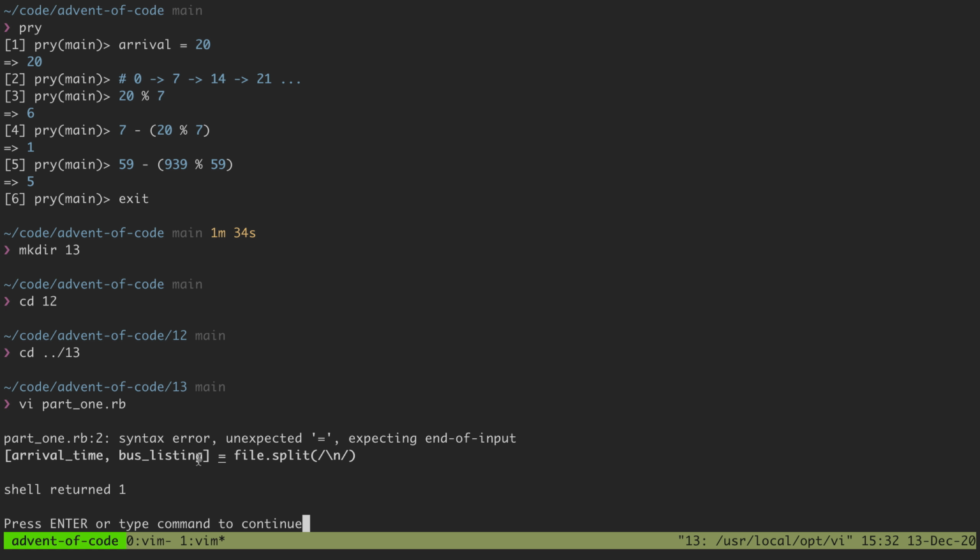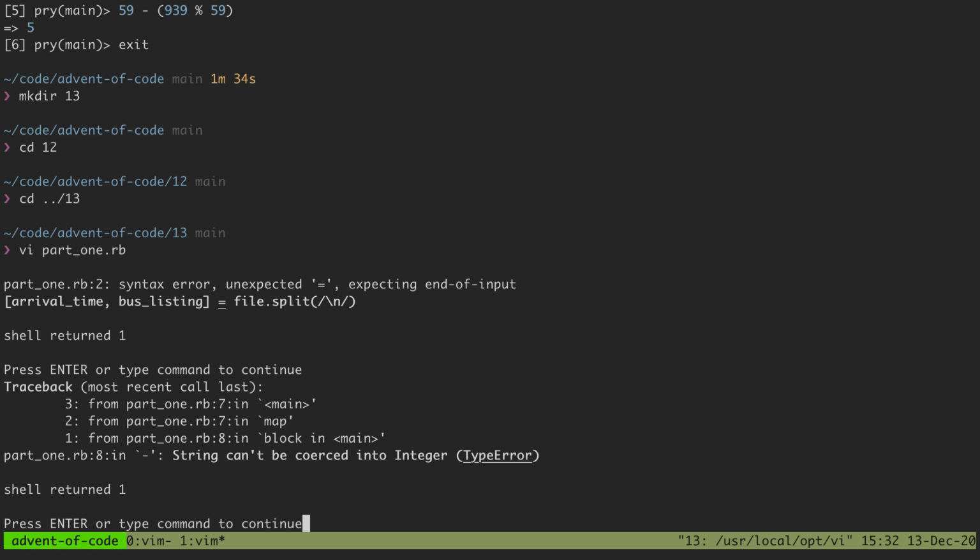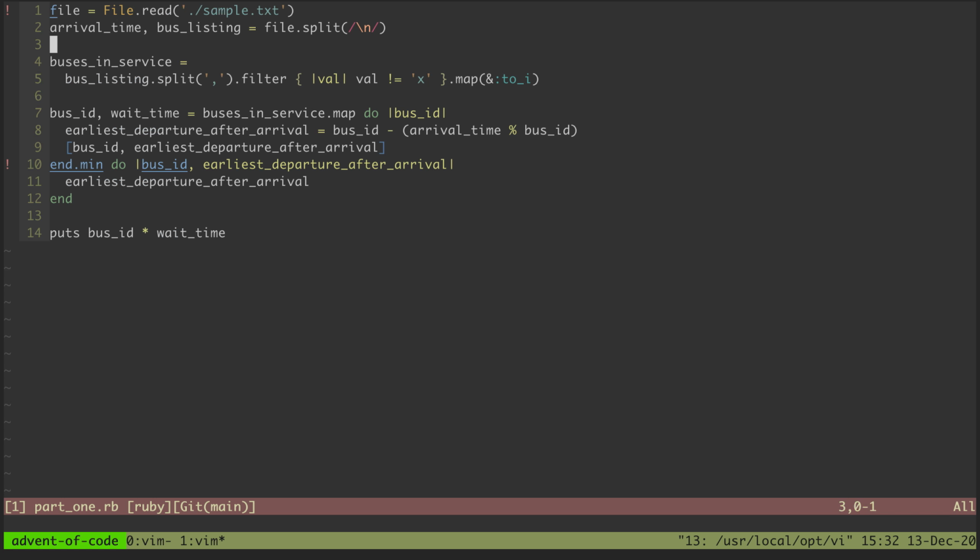And it doesn't like our file.split because I did the destructuring wrong up there. So let's get rid of those and try that one more time. String can't be coerced into integer. Huh, what's that dash? Line 8. String can't be coerced into integer. Bus ID.